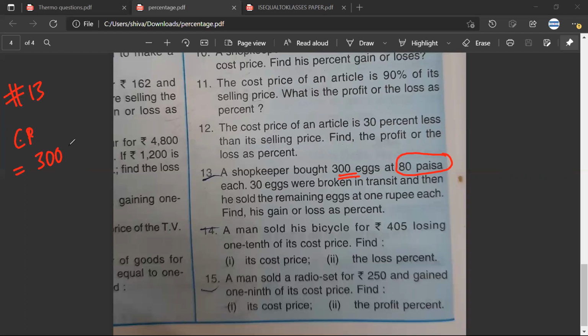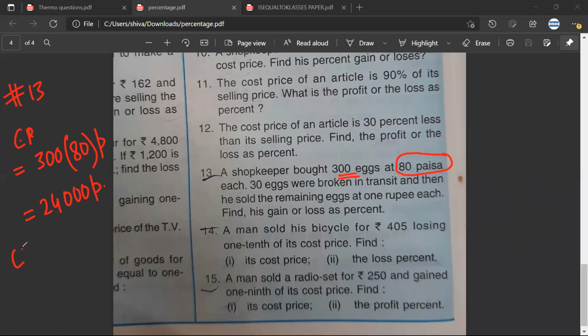So 300 eggs into 80 paisa would be equal to 24,000 paise. Now, what is Mr. Aryaman saying? No, I was going to say it's 240 rupees.